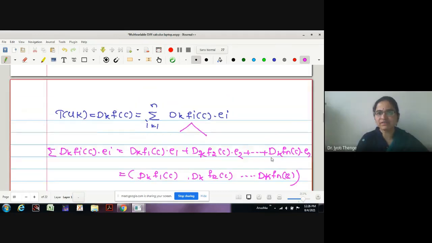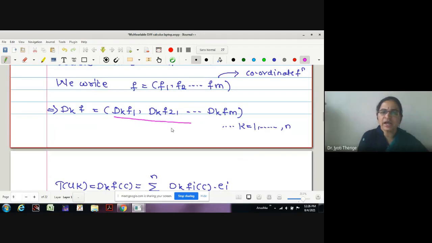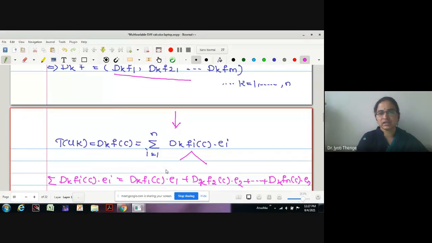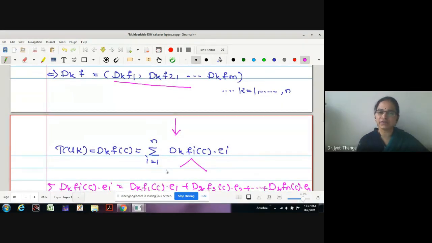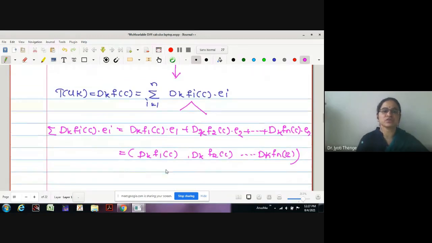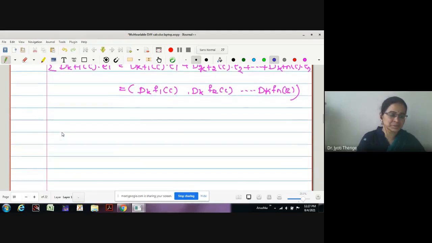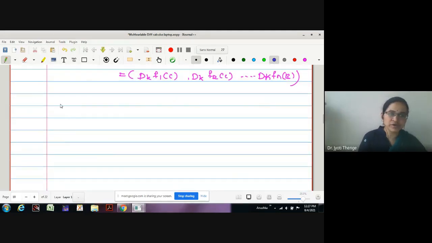Therefore, we simply write this expression in terms of this summation, this vector dkf1, dkf2 to dkfm. Is it okay? Therefore, T of uk is obtained like this, for k equals 1 to n. How many such cases do we have? k equals 1 to n. Therefore, every T of uk is given with respect to this summation. Therefore, this total derivative was expressed in terms of a matrix.